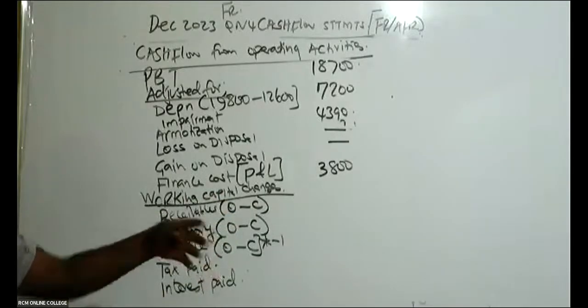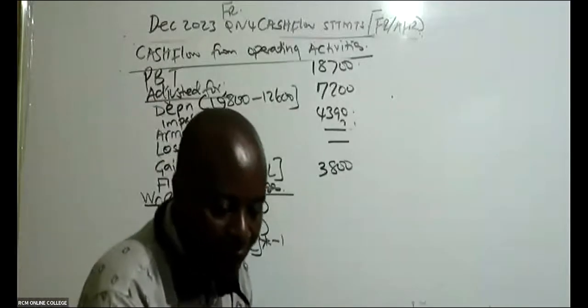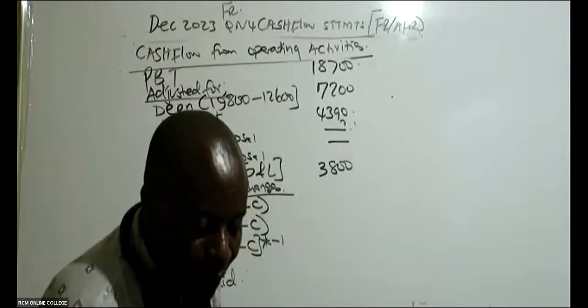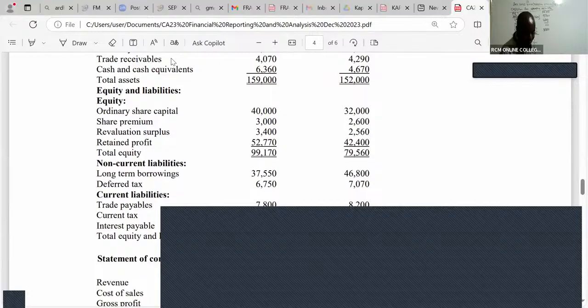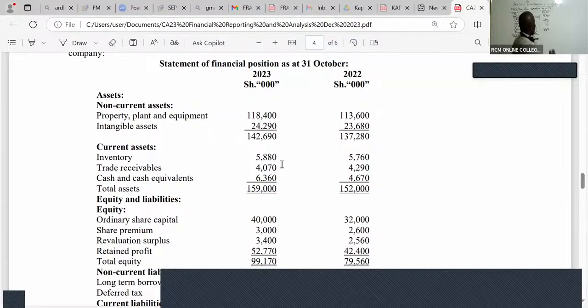Opening minus closing. So you look at the balance sheet, the two years: opening figure for receivables minus closing figure for receivables. Remember, the first year is your opening. So for receivables, you can see it's 4290 minus 4070. Is there somebody who is able to give me that difference?